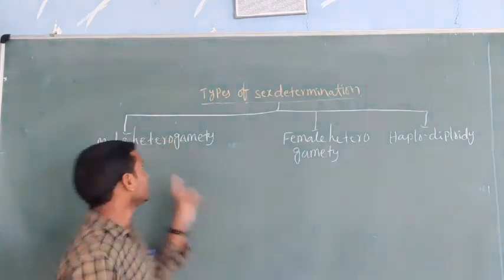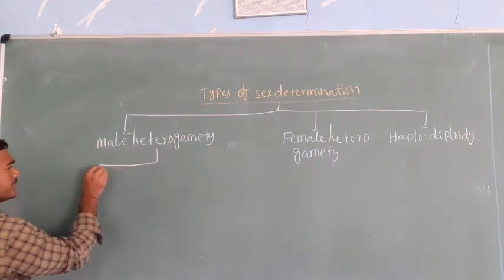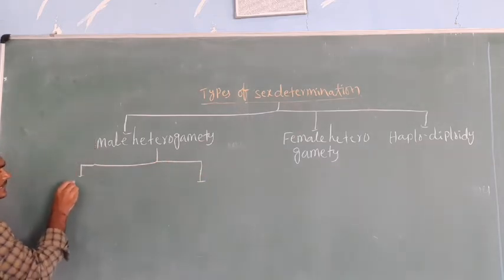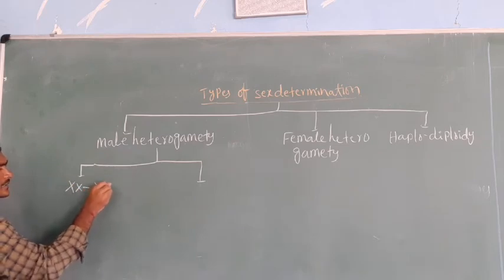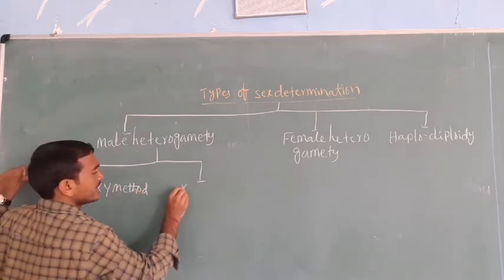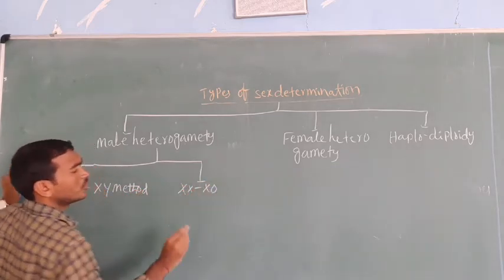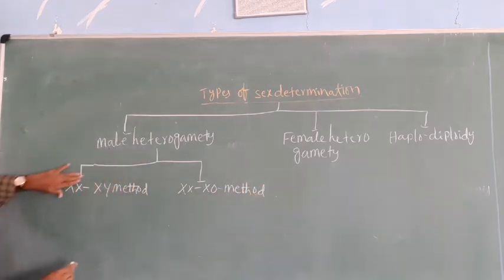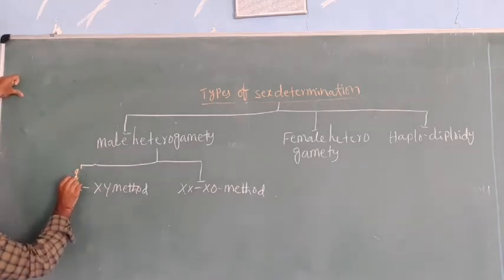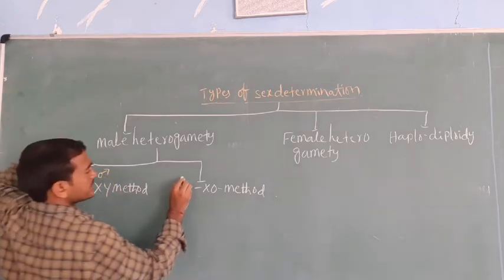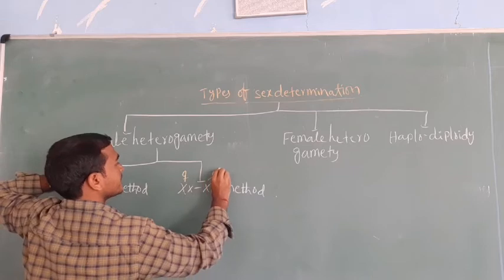Male heterogamety is divided into two types. One is the XX-XY method. Here, XX is a female, XY is a male. The other is the XX-X0 method, where XX is the female and X0 is the male.